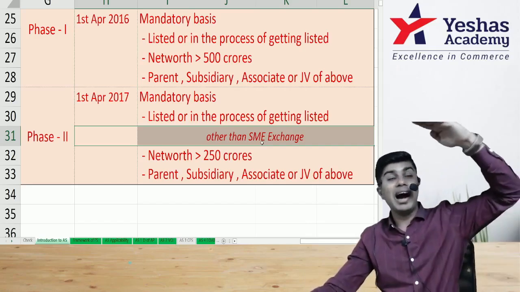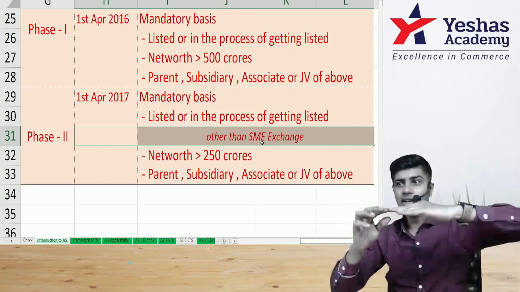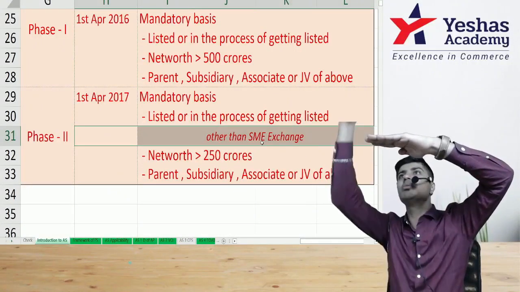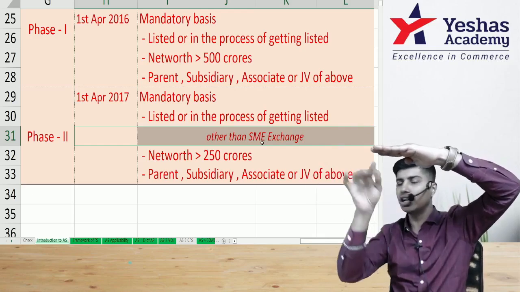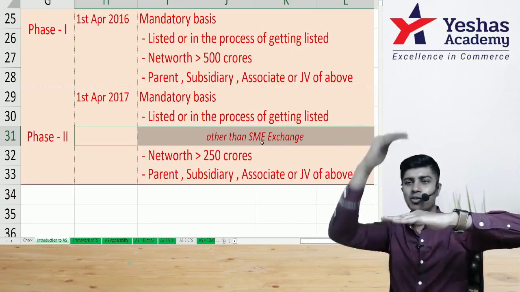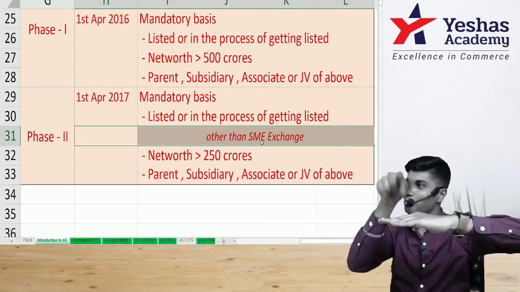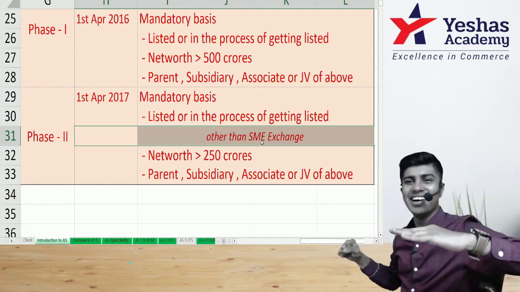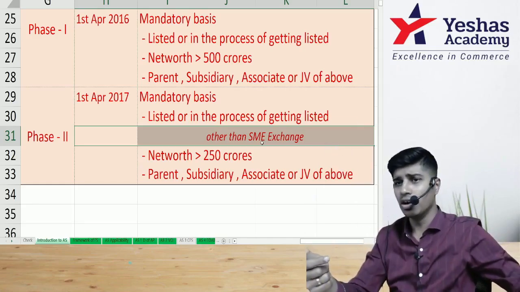The net worth bar was kept at 500 crores. They brought that bar down. If you put 500 crores, whoever is more than 500 crores, Ind AS is applicable. Less than 500, say 490 crores, not applicable. No, they brought this 500 down to 250. So whoever was in this 250 to 500 bracket, who were celebrating that Ind AS is not applicable, for them also Ind AS is applicable. To understand this 500 to 250 bar reduction, if you observe